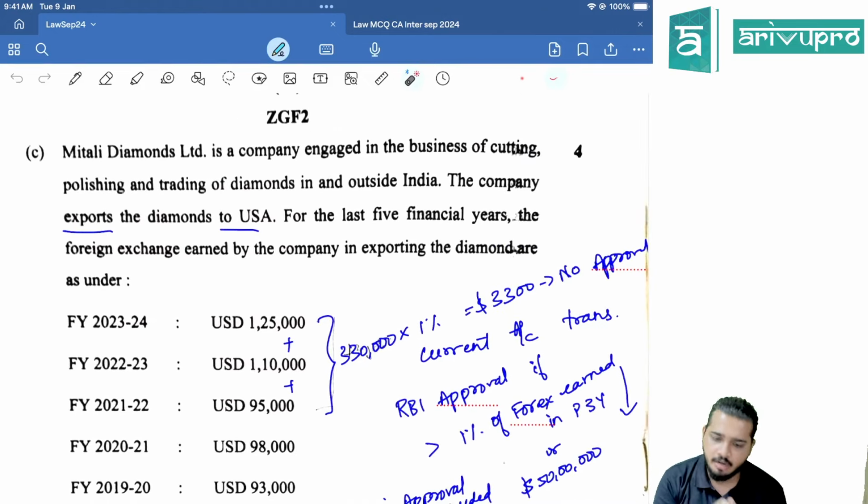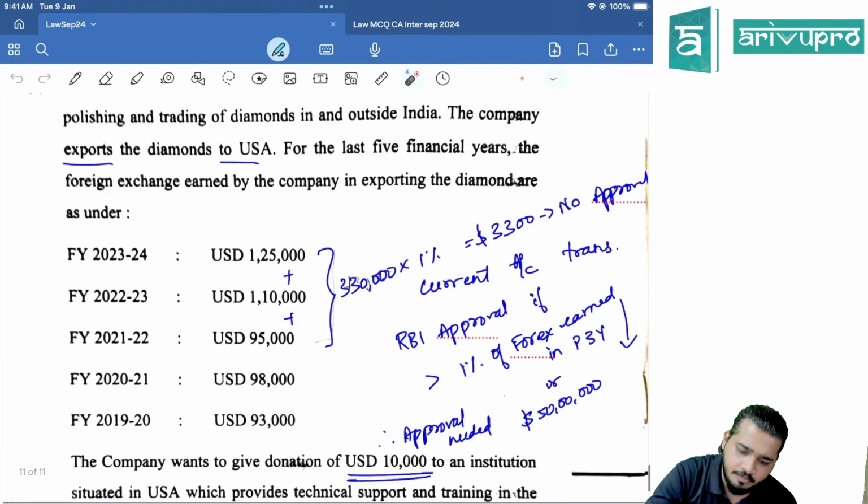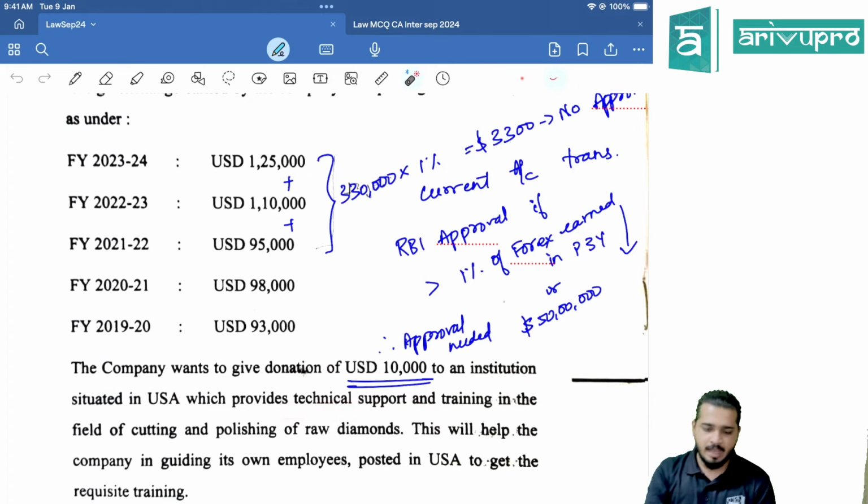Next, Mithali Diamonds Limited is a company engaged in business of what? Cutting, polishing and trading of diamonds. What they want to do? They do exports of diamonds to USA. Okay, great. For the last 5 years, the foreign exchange earned by the company in exporting the diamond are as under. Now, what they want to do, the company wants to give donation of $10,000 to an institution situated in USA, which provides technical support. Donation you can give, absolutely no issues.